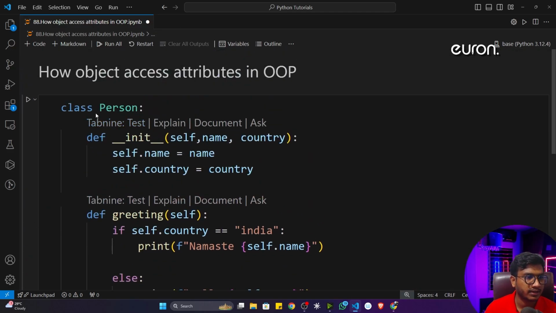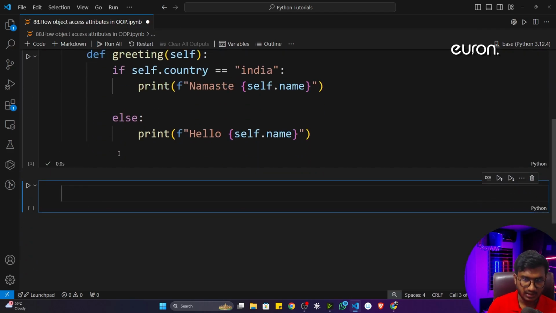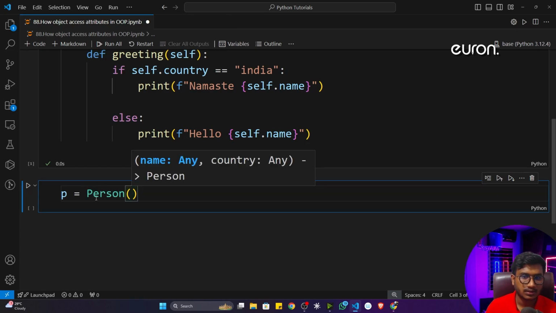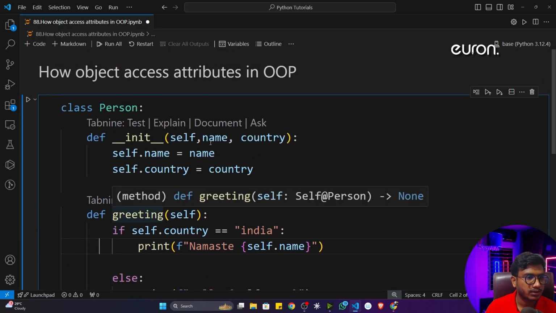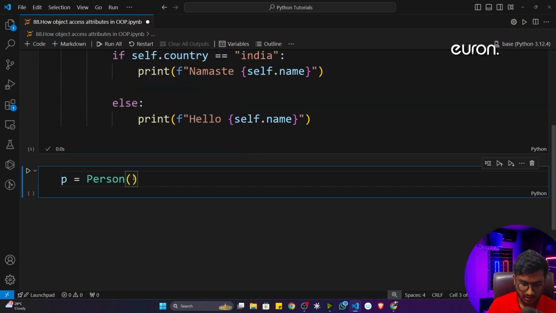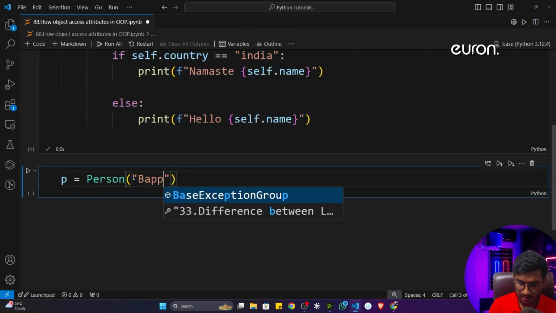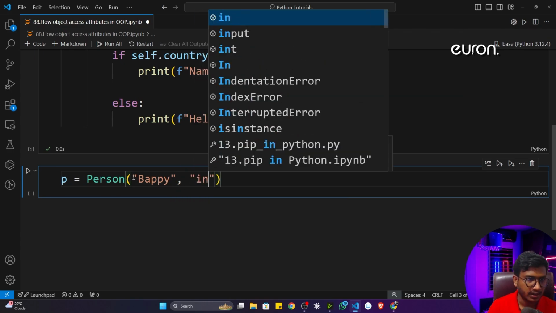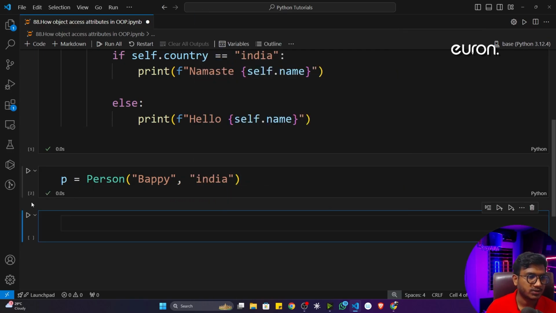Now let's define the object of this particular class. So I'll just write p is equal to Person. Person is my class, and it takes two inputs. One is the name, another is the country. So let me give the name. Let's say name, I'll give Bappi, and let's say country, I'll give India. Now if I execute, see, it's working fine.